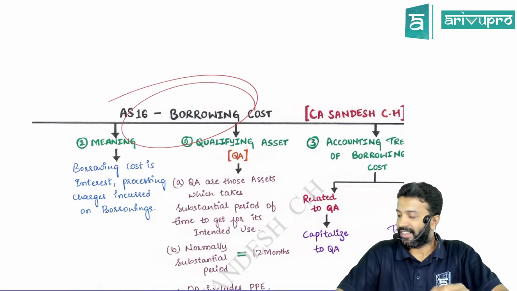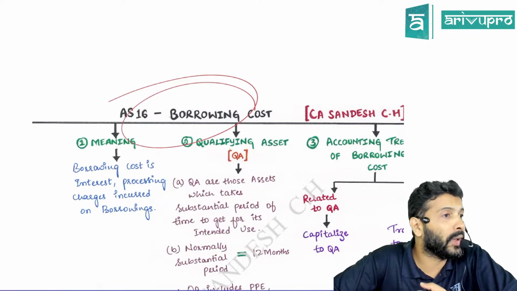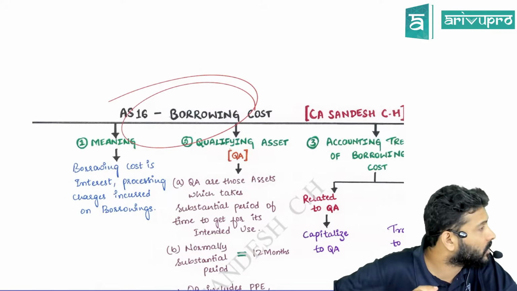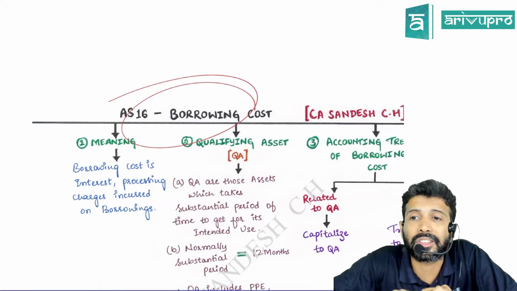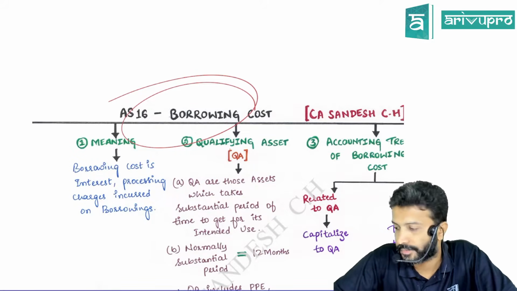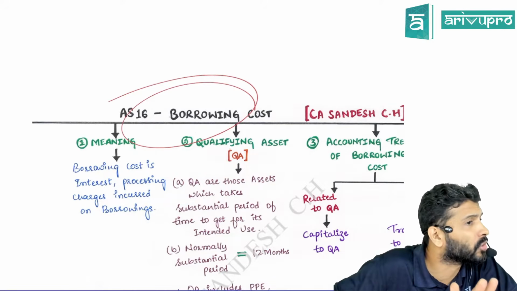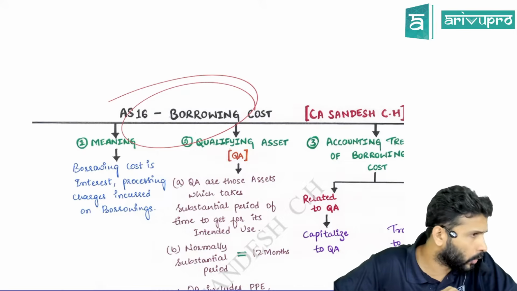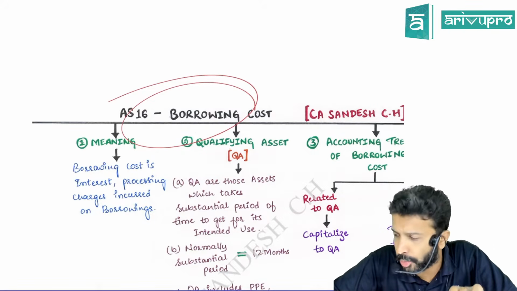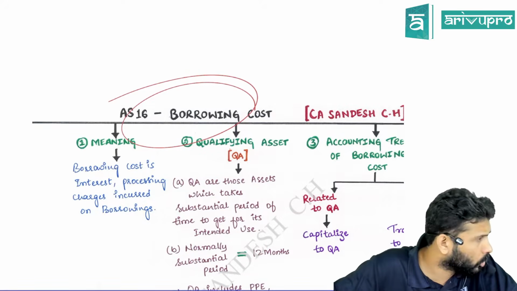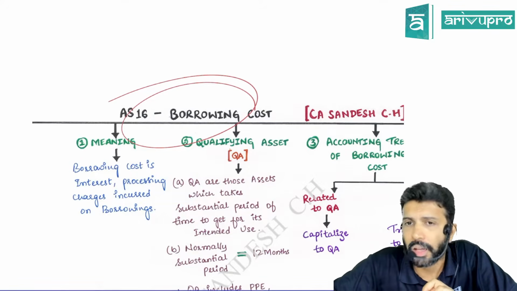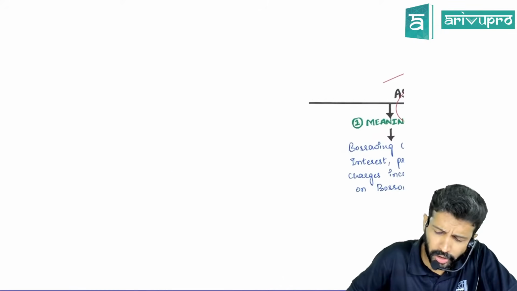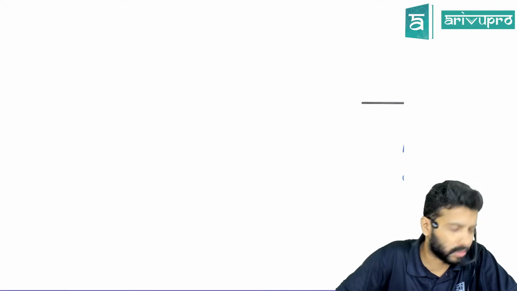So the name itself is saying borrowing cost. Any cost associated with borrowing, we are referring to as borrowing cost. Is a loan taken a borrowing? Yes. On that loan, do you have to pay any interest? Yes. That interest we are calling borrowing cost. Tell me, what is the journal entry for interest paid?